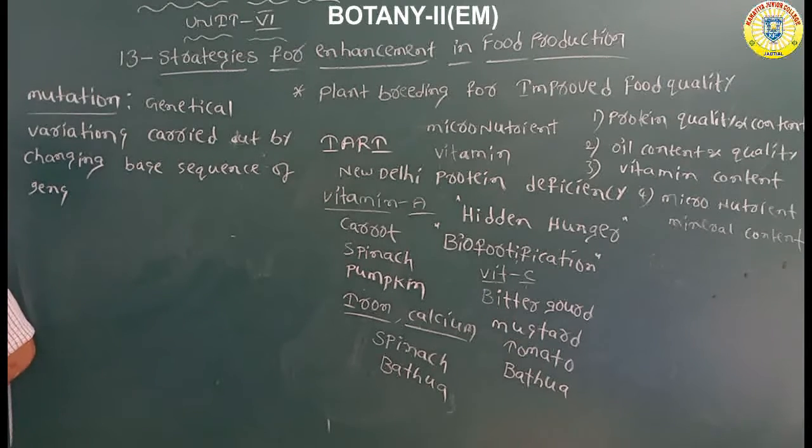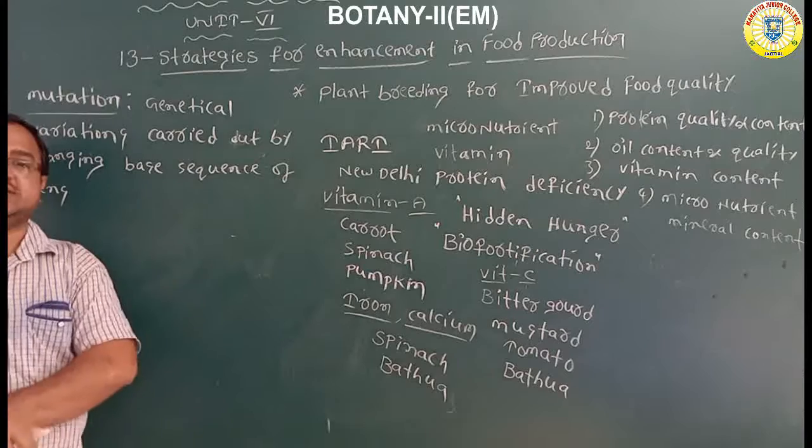As a result, we can produce a new character or trait which is not present in the parent one. So that is the mutation breeding technique. Genetical variations are carried out by changing the base sequence of genes. As a result, we can produce a new character which is not present in the parent. Okay? So how can we carry out mutations?